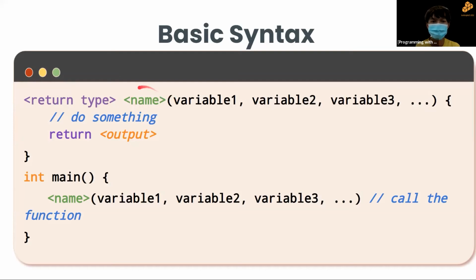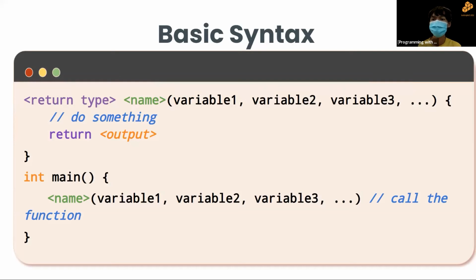After that, you also need to write the name of the function followed by a round bracket. What's inside here is actually the inputs of the function. You can have as many inputs as you want, or you can even have no inputs at all.